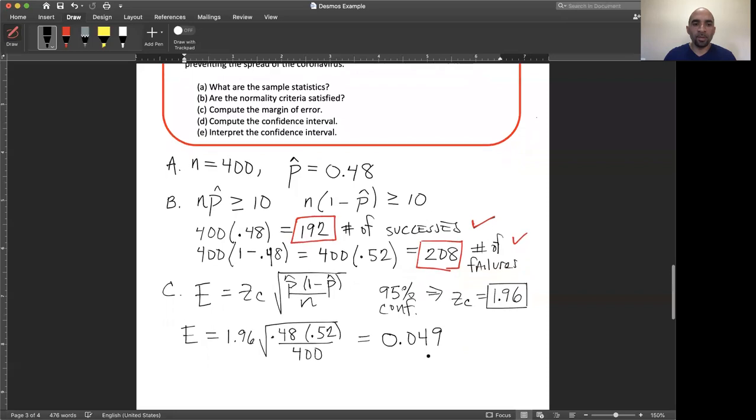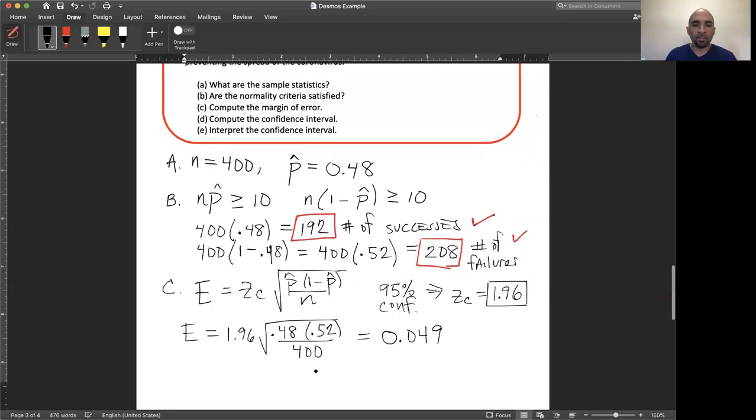One of the ways that we can interpret this is that 95% of sample proportions from random samples of size 400 will be within this distance from the population proportion. I'll say that one more time. Again, 95% of sample proportions from random samples of size 400 will be within this distance from the population proportion. So we're going to basically apply this distance to the sample proportion provided to get our interval estimate.